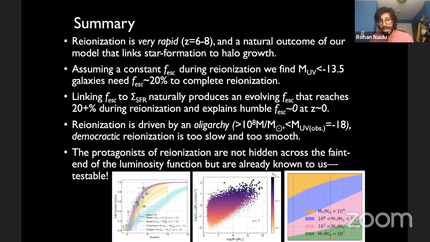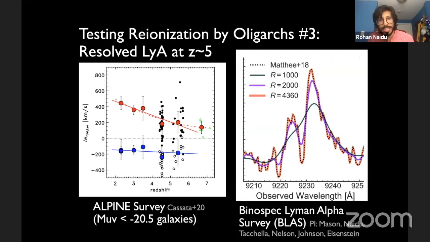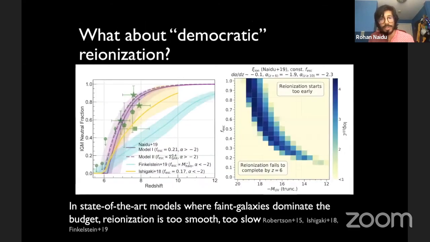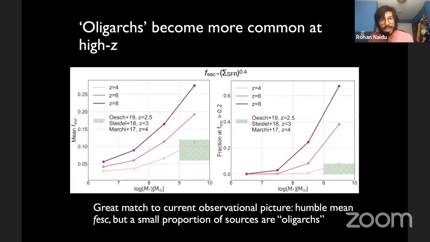things get more complicated because of stuff like dust. So in our model, at least at redshift 3 to 4-ish, where a lot of these new constraints are coming in, we expect escape fractions of about 10% on average. But this is interesting: the fraction at F escape greater than 0.2 is really small. So it very much is consistent with this picture of a very small fraction of galaxies which have high F escape, and the mean is also low at lower redshifts. This pink line in particular is illustrative.